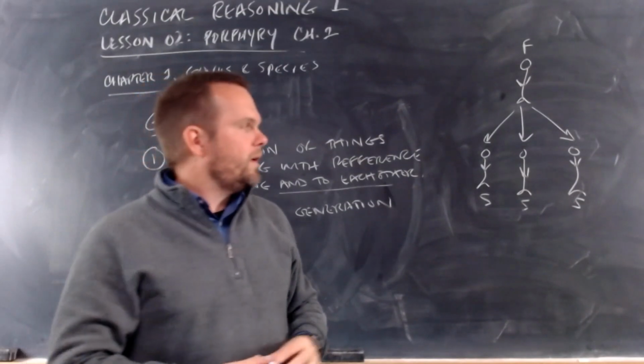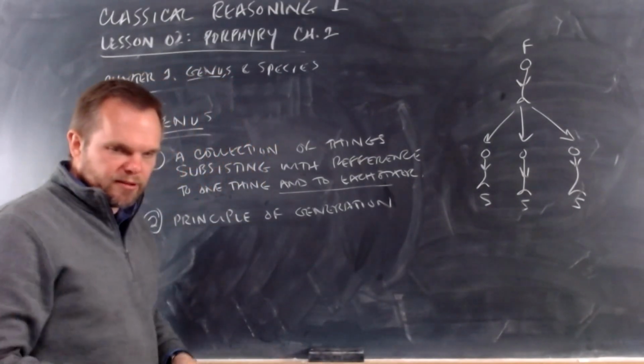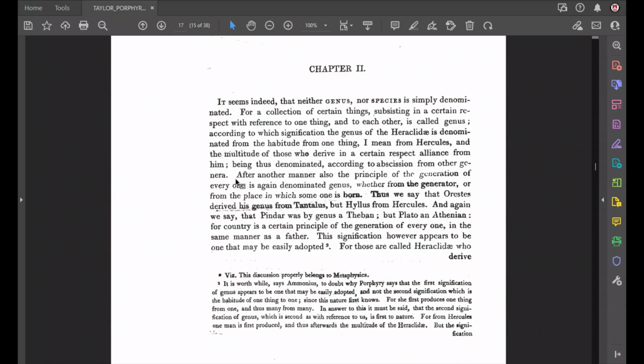All right? So if I say, and he gives this example here, let me just stick to the text. Let's read this. He says, everyone is denominated genus whether from the generator or from the place in which someone is born.